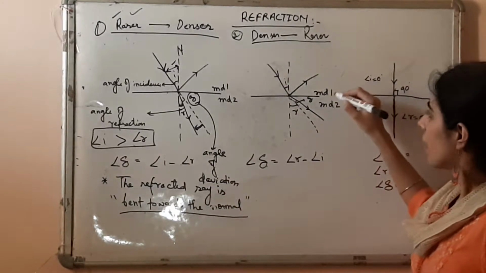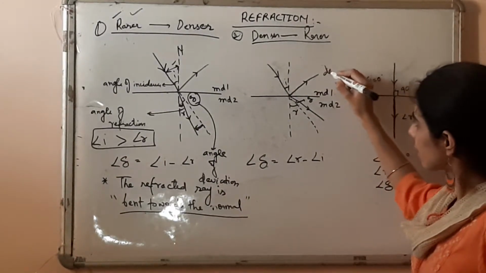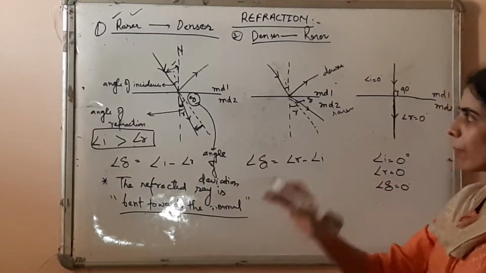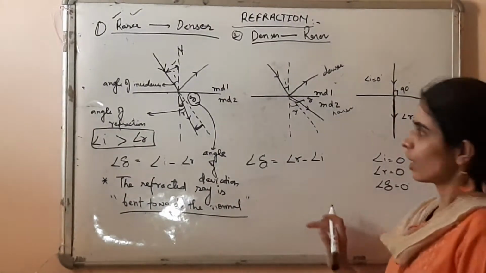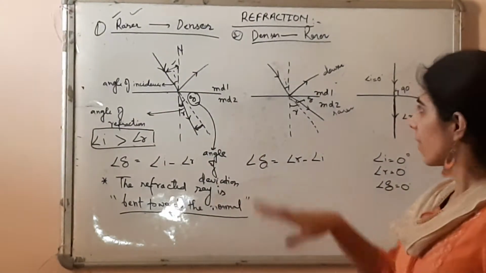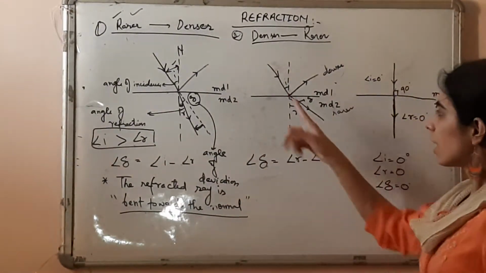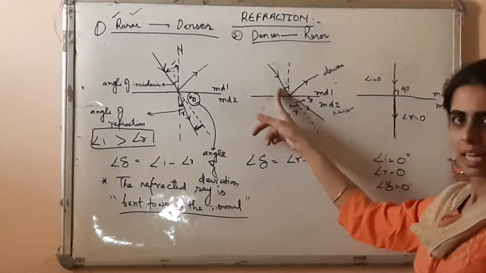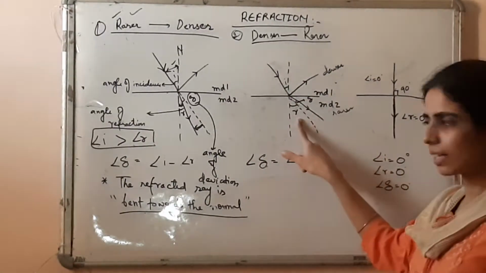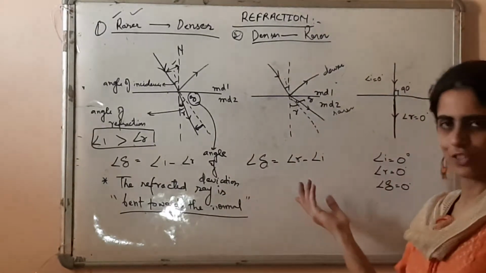Now imagine medium 1 is denser, medium 2 is rarer. Now some opposite conditions will be seen here. Now we have to compare these two situations. Yes, the variables will remain same, children. Angle I is denoted by this line. Yes, angle of incidence, angle of refraction is here. This is angle of deviation only, right?